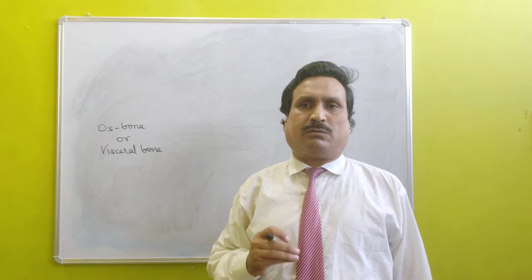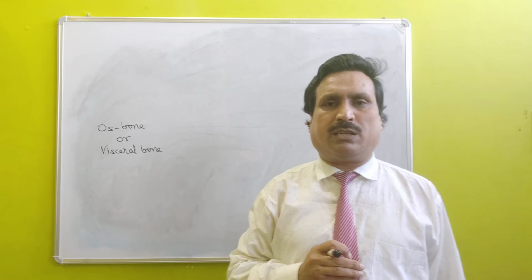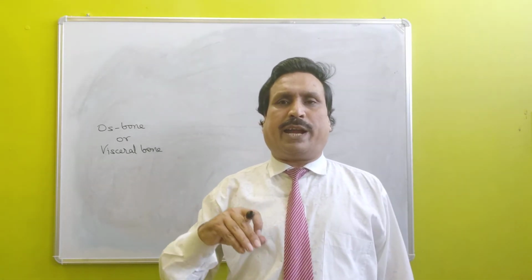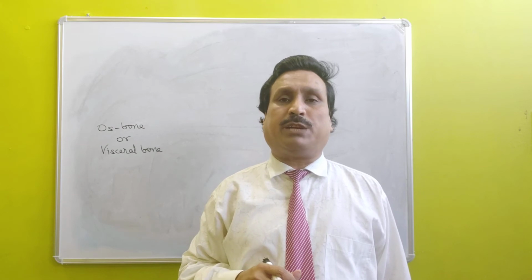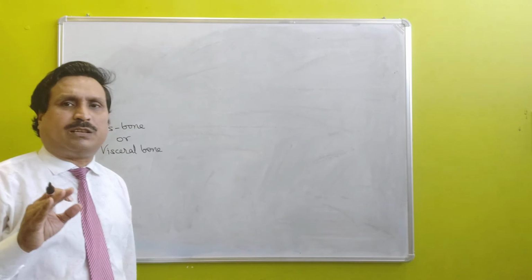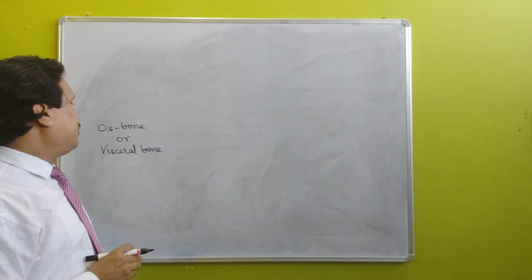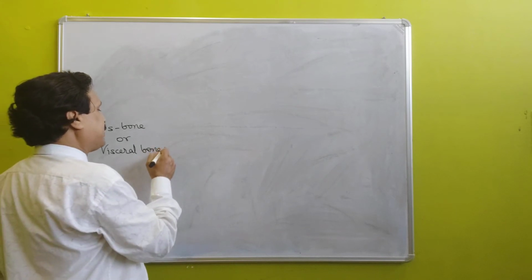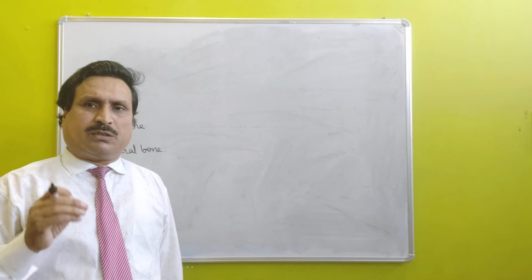This bone is separated from the skeleton and gets captured in visceral organs, hence the name visceral bone or OS bone. OS bones are present in kingdom Animalia in different parts of the animals.